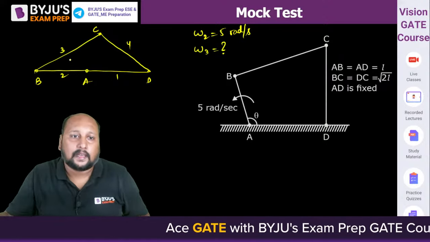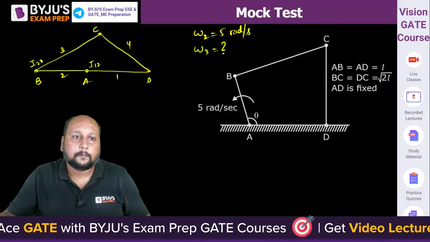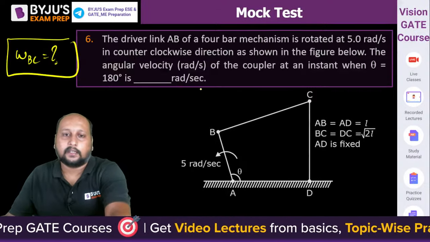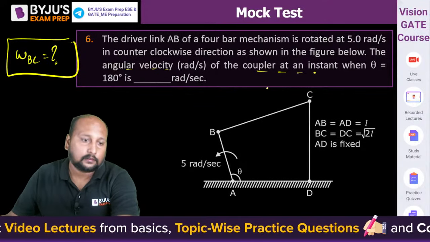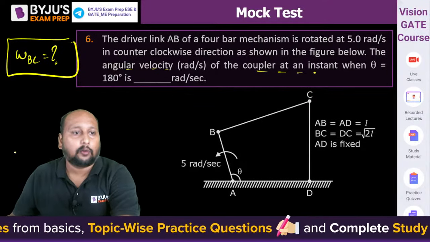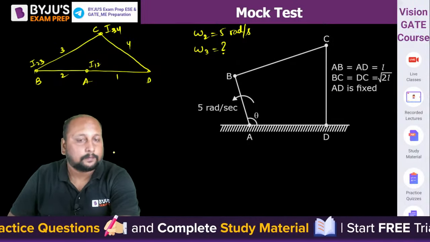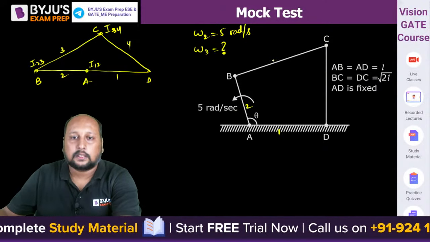AB and AD are same and BC and CD are equal to root 2L. So we can write this as I12. This is I23. This is I34. Omega 3. Read the question. Angular velocity of the coupler at this instant. है ना? Omega 3. Right? Angular velocity of the coupler. Omega BC, that is omega 3. Okay, I've already written over here. Omega 3 निकालना है. This is 1, this is 2, this is 3, this is 4.